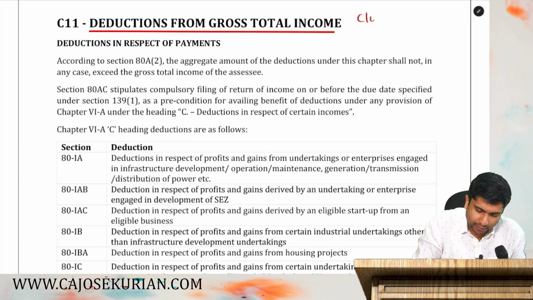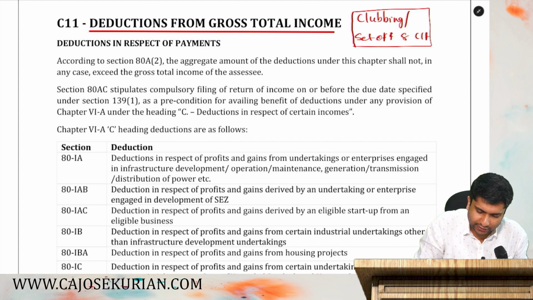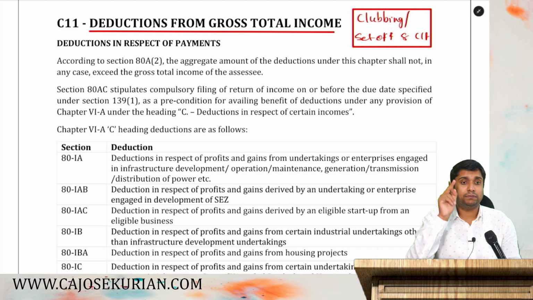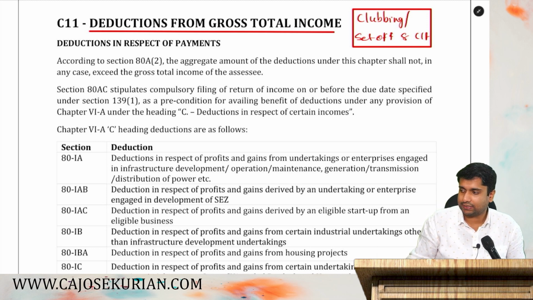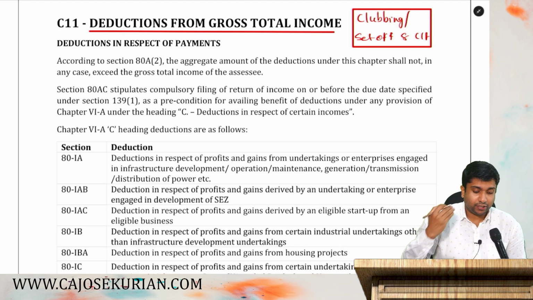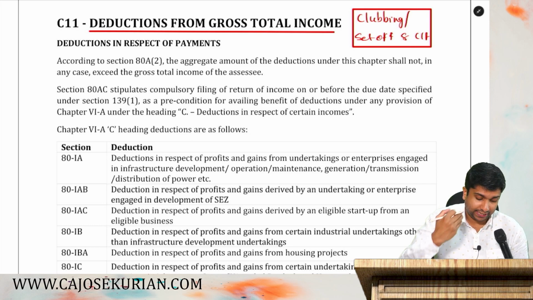While computing gross total income, two things you have to consider. Number one, that is clubbing provisions. And number two, it is set off and carry forward. What is clubbing and set off and carry forward? We will discuss. For the time being, while computing gross total income, it is subjected to clubbing as well as set off and carry forward. Now, let's discuss each and every chapter 6A deduction in detail.